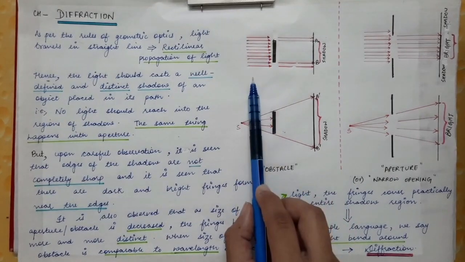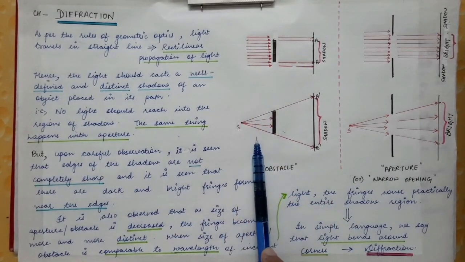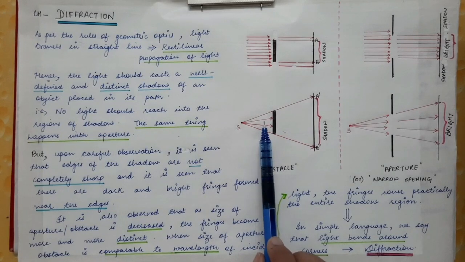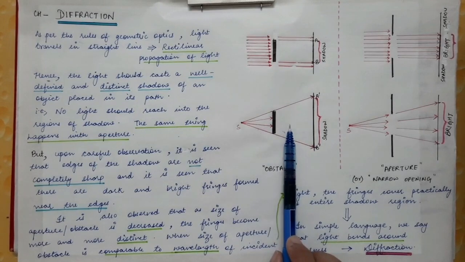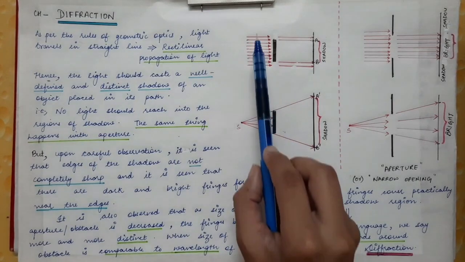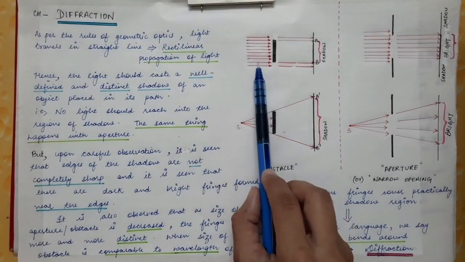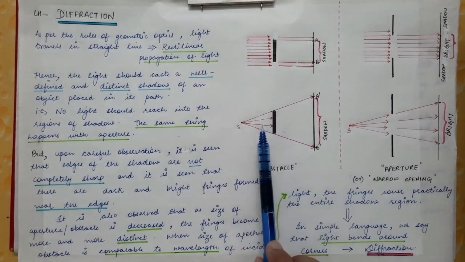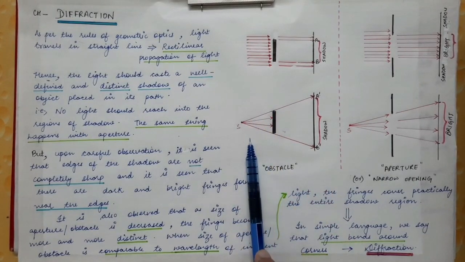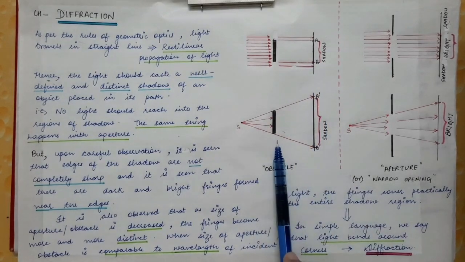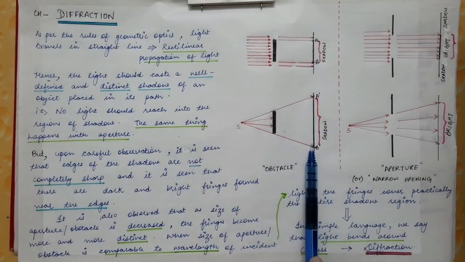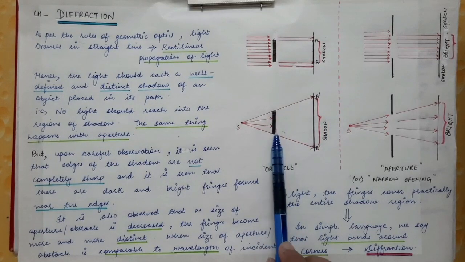The wavefront of the light here is plane. Here the wavefront of the light is spherical. You have already studied what wavefronts are, and what spherical, plane and cylindrical wavefronts are, in your +2 class. So the light shown here has a plane wavefront, and this light has a spherical wavefront. The shadow formed in the second case will have a larger size as compared to the size of the object.